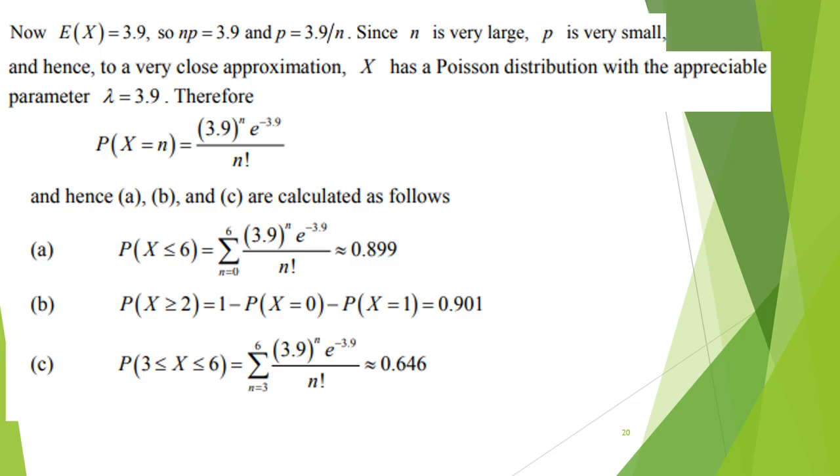Substitute here. The first part asks about at most 6, that means X less than or equal to 6. Here we take the summation, that means we add all the values of the probability mass function for x equal to 0 to 6. Next, probability of x greater than or equal to 2 means we calculate 1 minus p of x equal to 0 minus p of x equal to 1. Next, we calculate the probability mass function for the random variable x lying between 3 and 6. We substitute in the Poisson expression and get the final answer as 0.646.